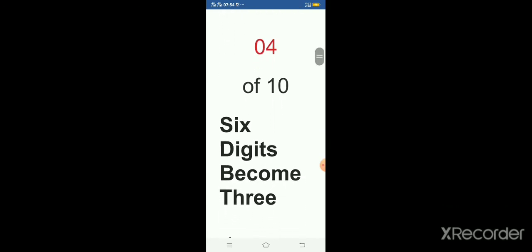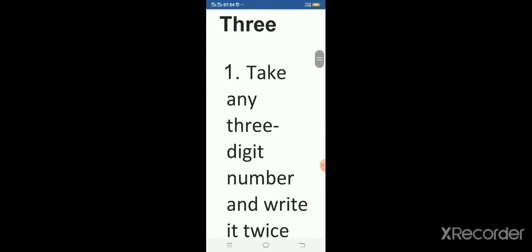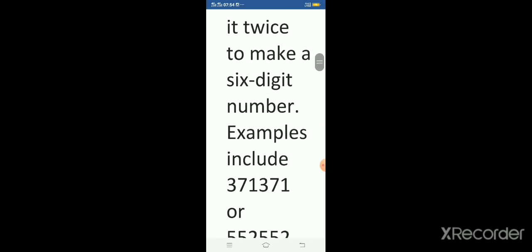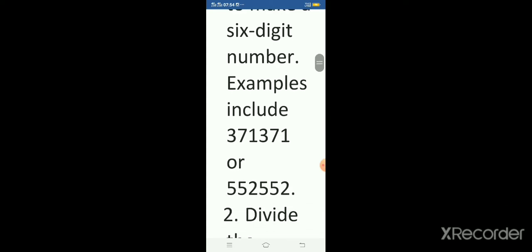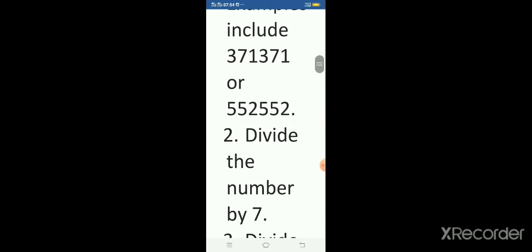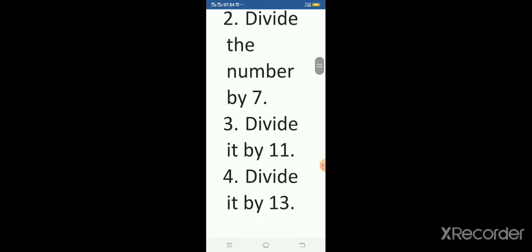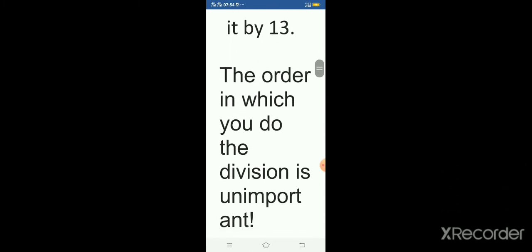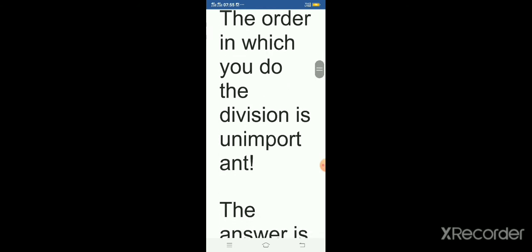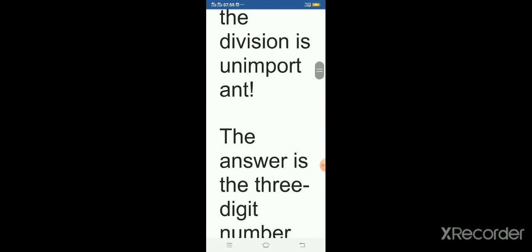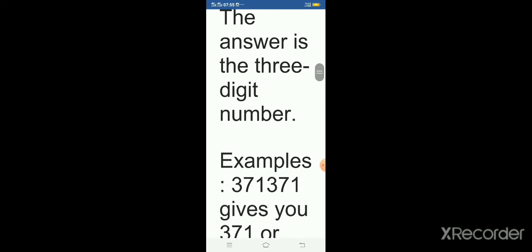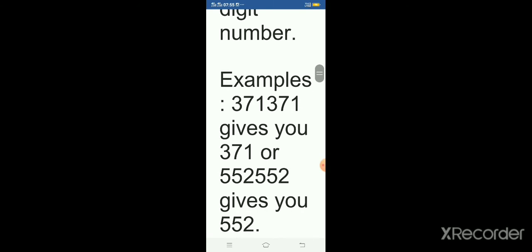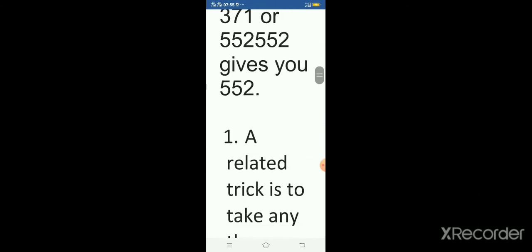Trick number 4. 6 digits become 3. Take any 3-digit number and write it twice to make a 6-digit number. Examples include 371371 or 552552. Divide the number by 7. Divide it by 11. Divide it by 13. The order in which you do the division is unimportant and the answer is the 3-digit number. Example, 371371 gives you 371 or 552552 gives you 552.